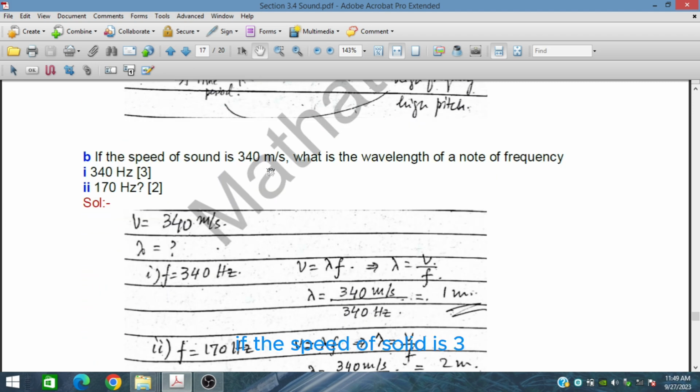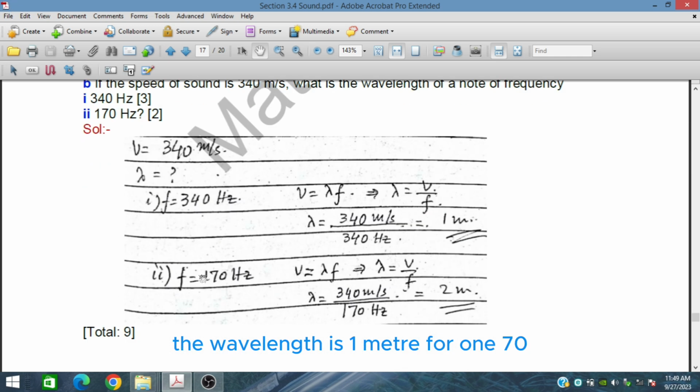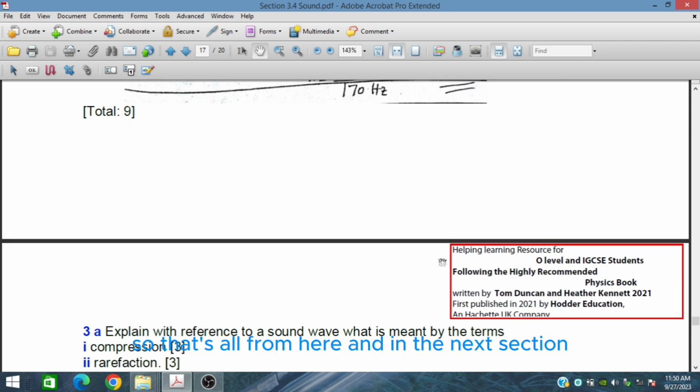If the speed of sound is 340 meters per second, what is the wavelength of a note of frequency 340 hertz? V is 340 meters per second, and the frequency is 340 hertz. Since V equals lambda times F, lambda equals V upon F. Dividing, we get 1 meter, so the wavelength is 1 meter. For 170 hertz, similarly, lambda is 2 meters.